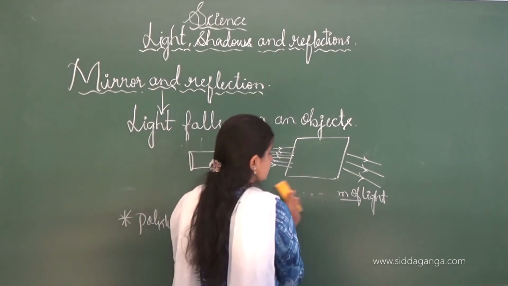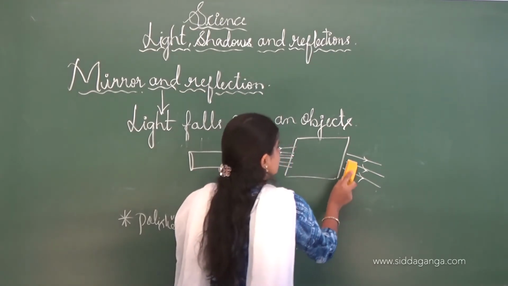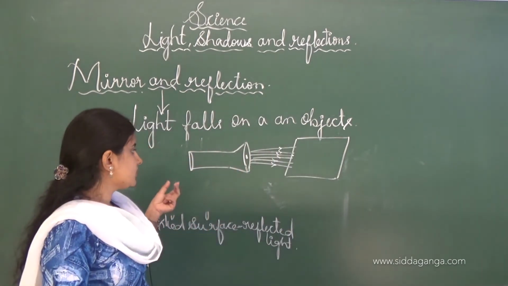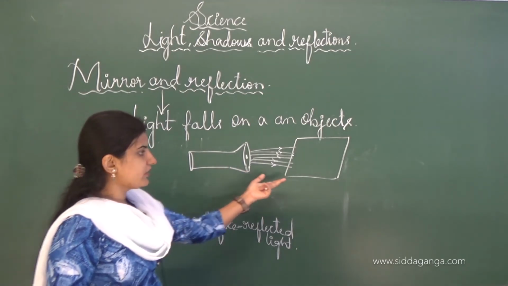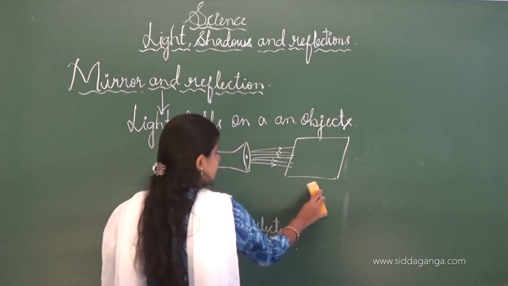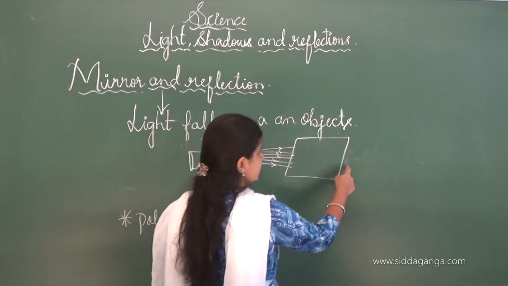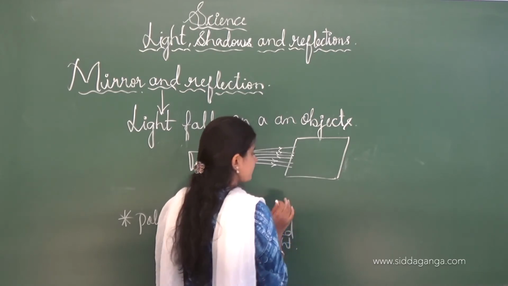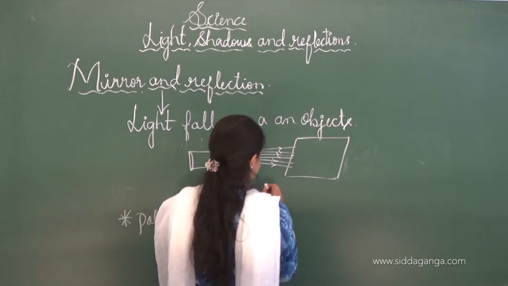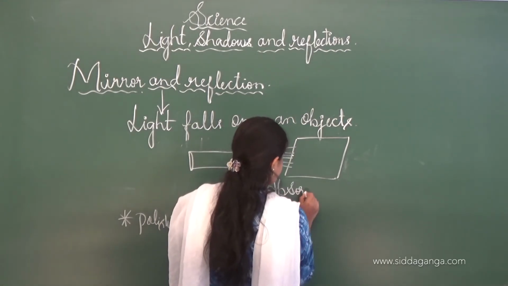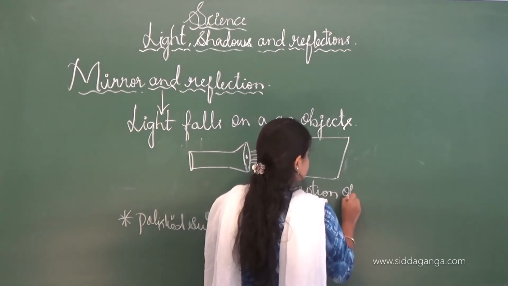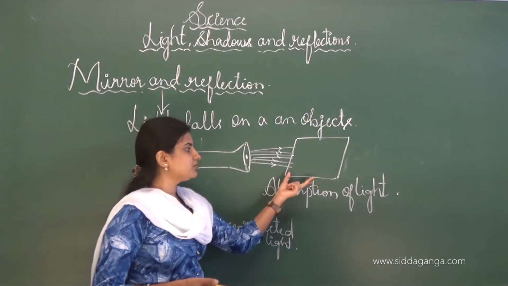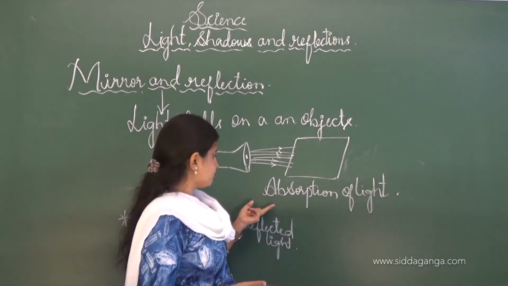Next one is the absorption of the light. In the same way, if we keep the object near the torch, and when the torch is put on, the light falls on the particular object, then it gets absorbed, and there is no transmission of the light here. Such an object we call an absorbed object, and such a phenomenon is called absorption of the light.